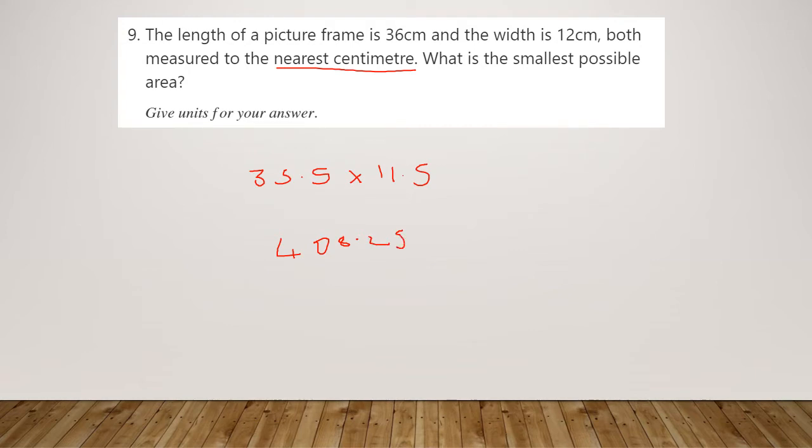408.25. As I did say, excuse some dodgy mouse handwriting today. We need to give units for the answer. It's an area here, so it needs to be centimetres squared. Centimetres will lose you a mark on this. So 408.25 centimetres squared. Don't go and do 36 times 12 and then try and unround that answer. It's got to be the rounding done first and then get your answer accurately.